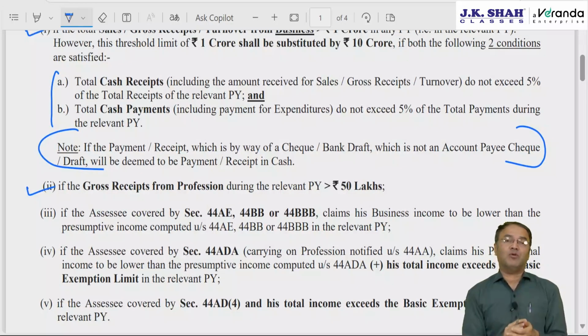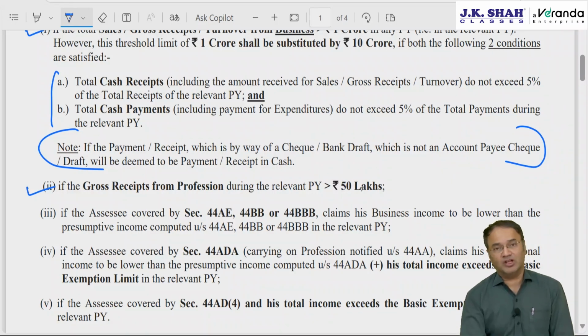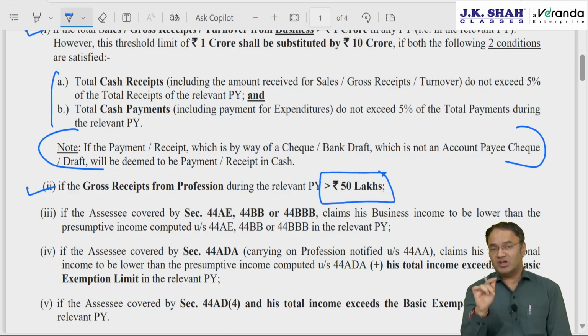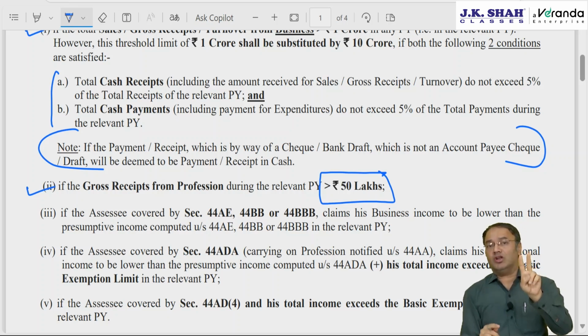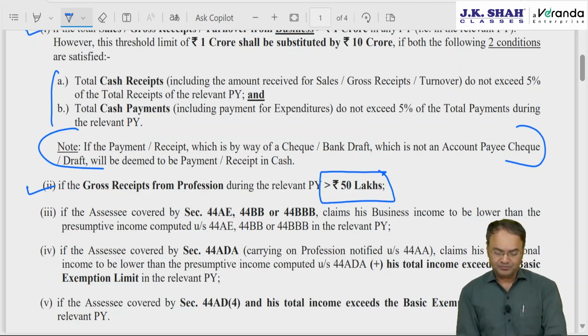Clause 2 is applicable for professionals. If the professional gross receipt from the given profession does not exceed rupees 50 lakhs, then audit is not required. If it exceeds 50 lakh, then audit will be required. For business, there are two limits: 1 crore for turnover, or instead of 1 crore, it will be 10 crore if cash transactions do not exceed a particular limit. No such exception is given for professional gross receipt. If professional gross receipt exceeds 50 lakh, then tax audit will be attracted.